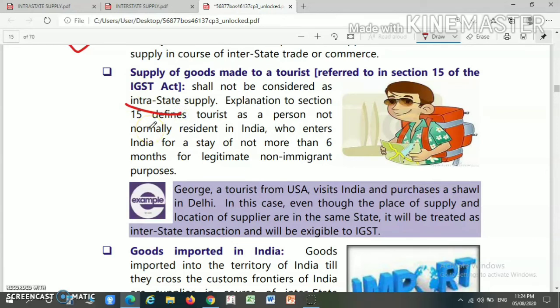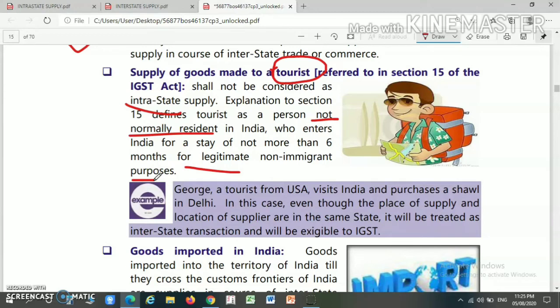The question may come to your mind: what is the meaning of tourist? As per the explanation to section 15 of the IGST Act, a tourist means a person who is not normally resident in India but who enters India for a stay of not more than 6 months for a non-immigrant purpose.